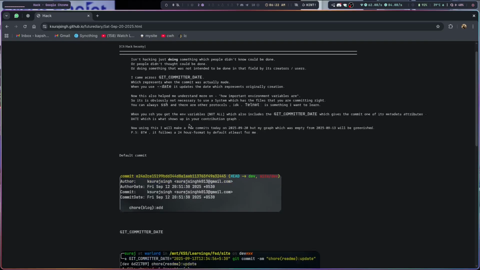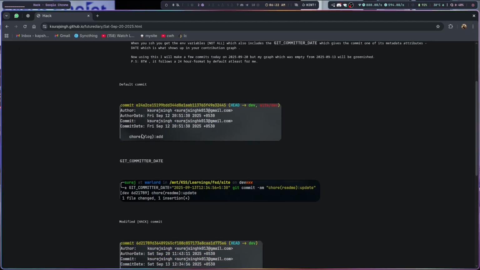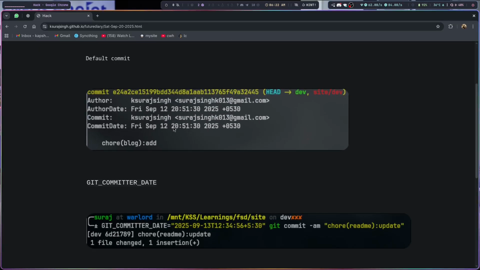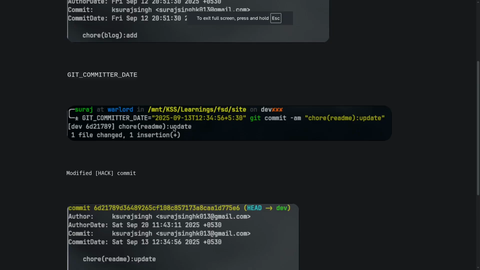So here you can change the commit date using the GIT_COMMITTER_DATE environment variable. Here I have a commit which has an author date of September 12th and a commit date also of September 12th. So we can think of this as the first commit that was made. But if I use the GIT_COMMITTER_DATE and modify the date to some other date, then commit the same thing.